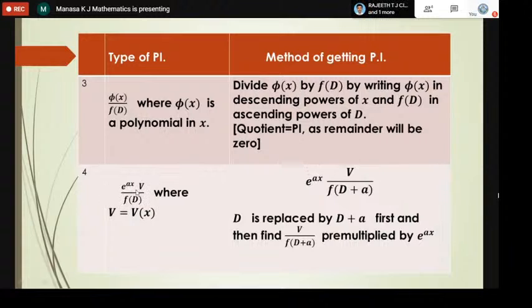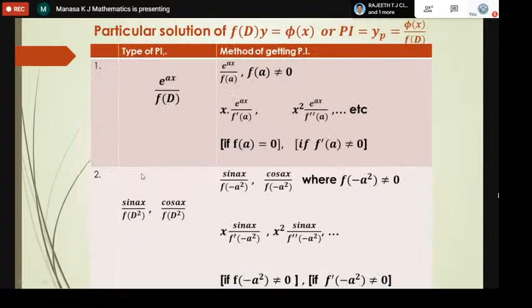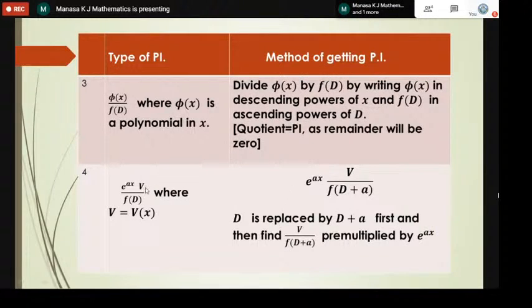Next one: if the right hand side phi of x has an exponential along with this v, which is actually a function of x. In the first case, you can see it is just the exponential, so that is the method we use. Along with this exponential, if we have some other function of x, like e power ax into sine 2x or e power x into x square, then the method is e power ax into, the numerator remaining the same, we replace d by d plus a.